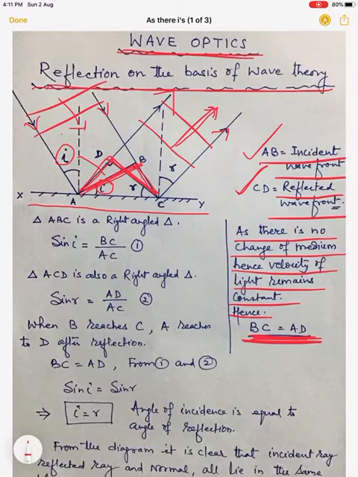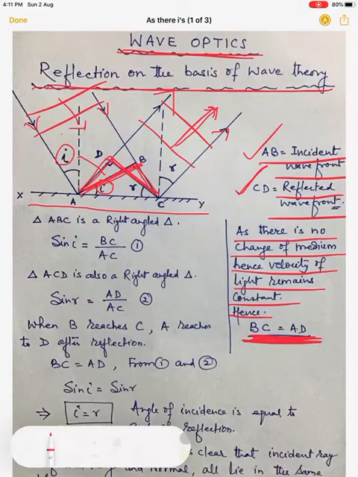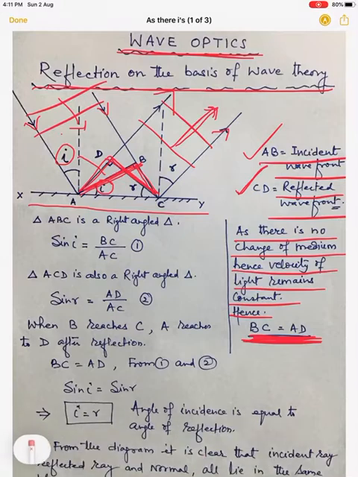Now we have to prove i is equal to r. We have BC is equal to AD because there is no change in the speed. So the distance traveled by point B to C and point A to D both are same. Now see the triangle ABC.